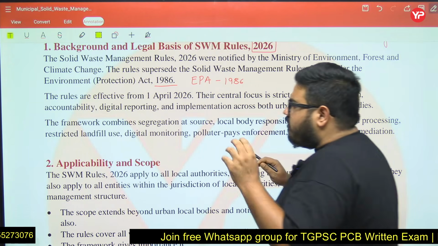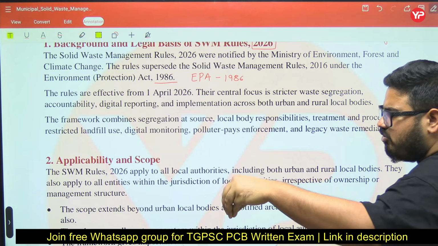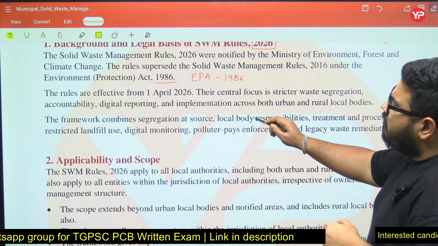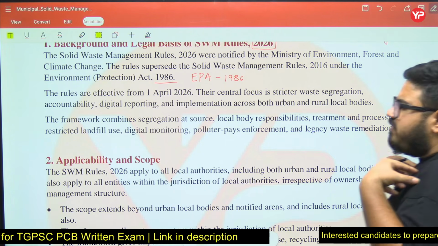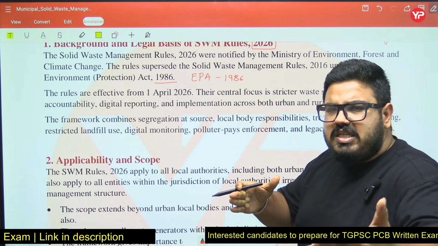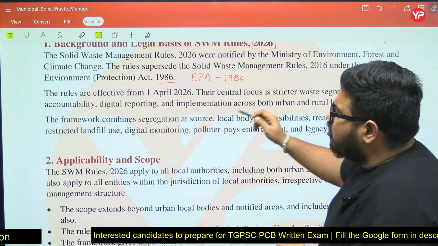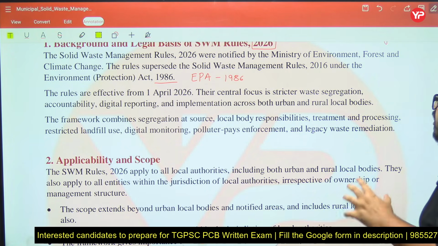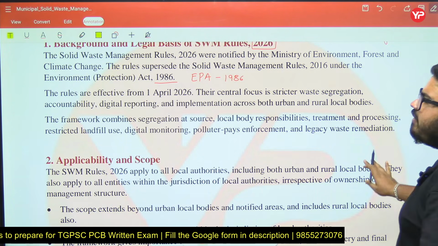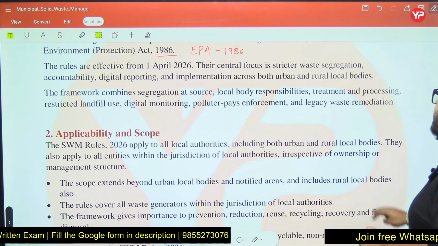Now see, the framework combines segregation at source. Source is basically the place where this waste is generated, like our house. So we have to segregate the waste at the source. At your house you keep the wet waste separately, the dry waste separately, and the hazardous waste separately. This is basically segregation at source. Then the local body's responsibility is to take that waste from your house. Then treatment and processing, restricted landfill use, digital monitoring, polluter pays enforcement and legacy waste remediation.